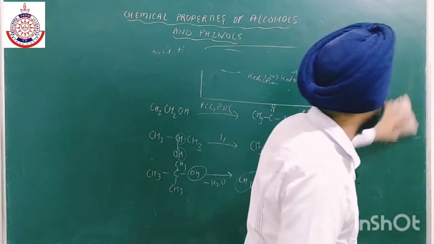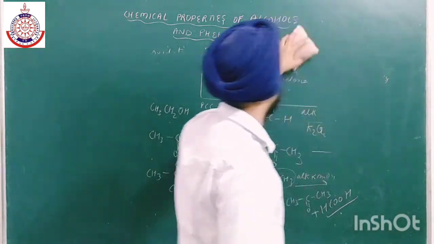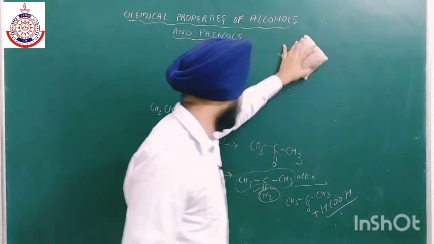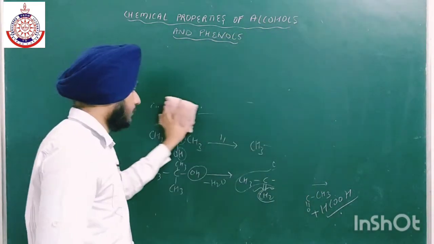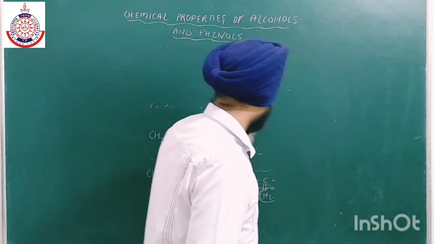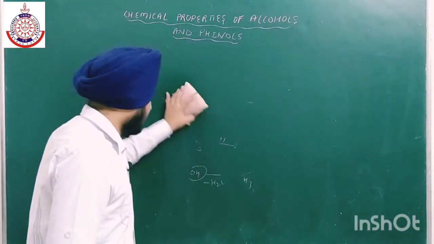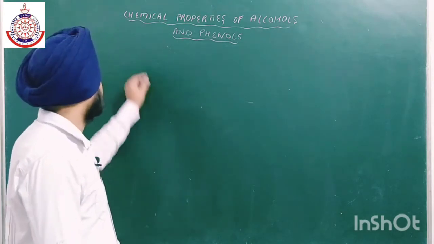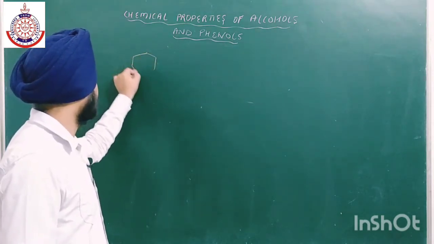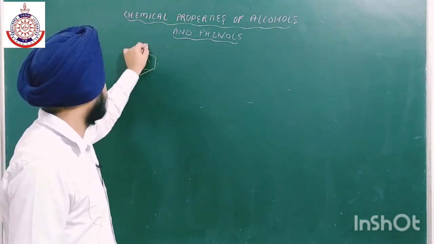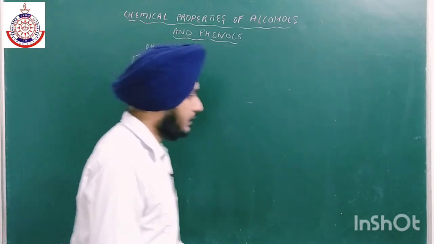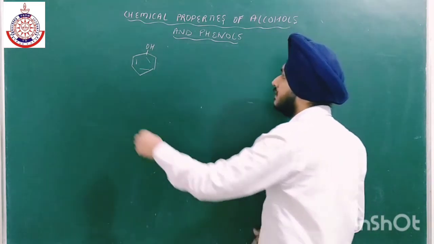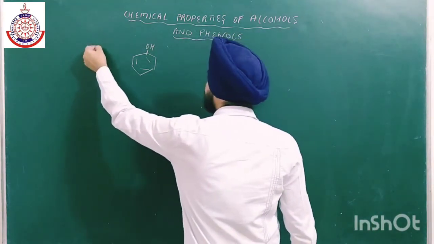Okay, so let's move on to the major chemical properties of phenols. The first major chemical property of phenol is electrophilic substitution reaction. We all know that OH group is electron donating, so it is ortho-para directing. Phenol ortho-para directing होता है. Heading डाल लीजिए सभी, electrophilic substitution reaction. So firstly हम ले रहे हैं bromination और halogenation.